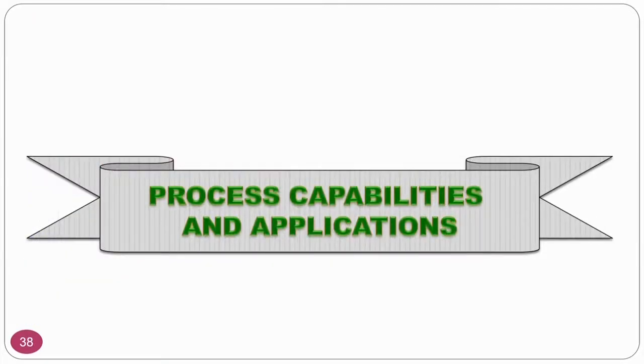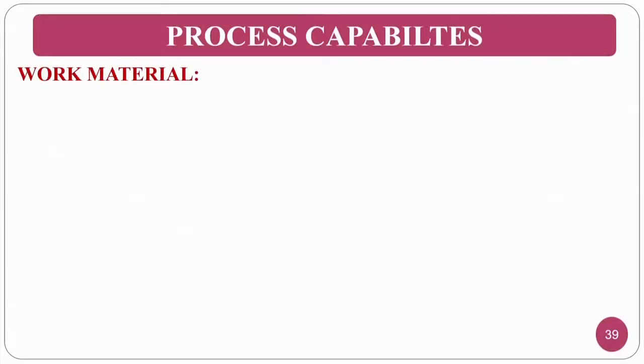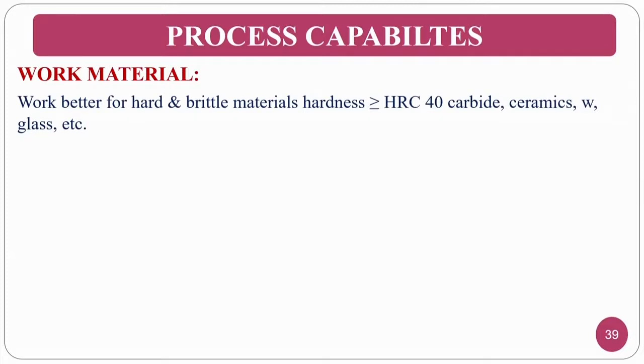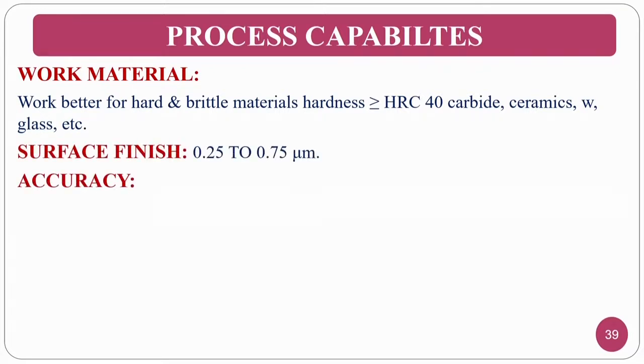Process capabilities and applications of this particular ultrasonic machining process. Process capabilities: the workpiece material is better for hard and brittle materials, that means nothing but HRC 40 and above, normally carbide and ceramics will be used for machining. Surface finish that you can achieve is 0.25 to 0.75 microns, and accuracy consistently in drilled holes you can achieve.